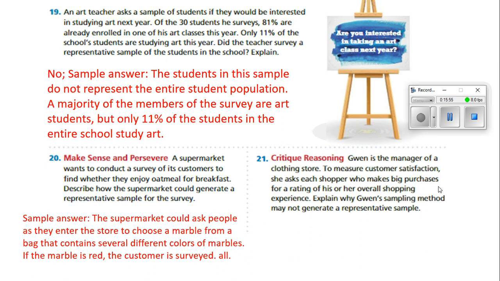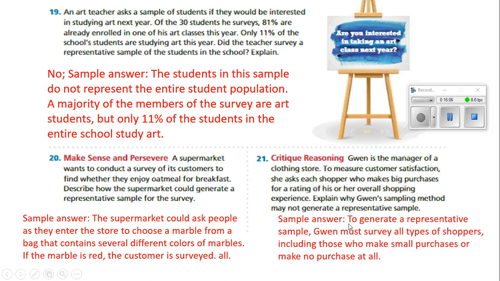Well, think about it. If you make a big purchase, you're probably pretty happy with the store. But if you don't make a big purchase, you might not have thought there were things in the store that you wanted. So, to generate a representative sample, Gwen must survey all types of customers, including those who make small purchases or make no purchases at all. Maybe just standing by the store as people are exiting and asking them would have been a more accurate thing to do.